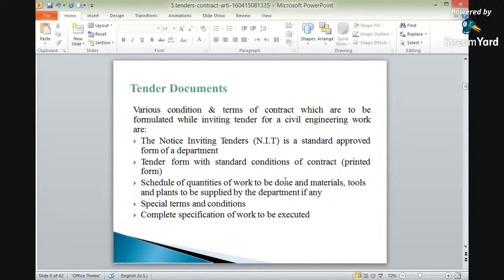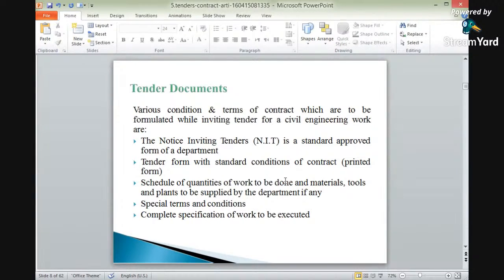The schedule of quantities of work to be done, and materials, tools and plants to be supplied by the department, if any. If we are supplying tools and plants, or materials, it is again to be attached and taken care of.